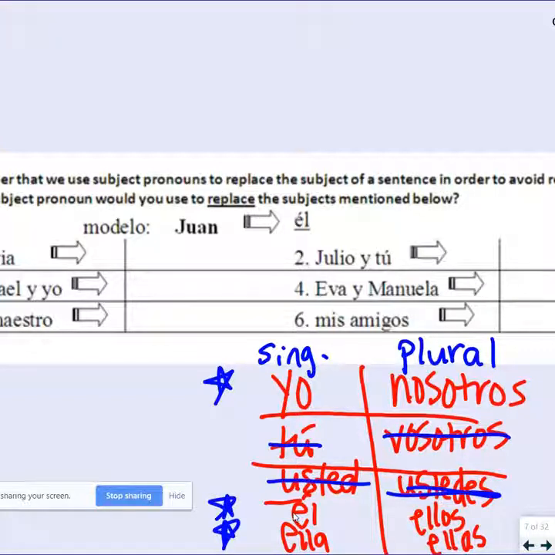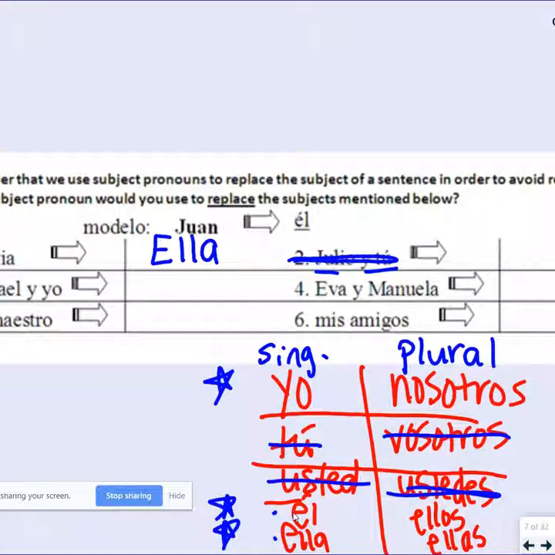So Sylvia rides her bike. Do I ride my bike? Well, I'm not Sylvia, so I can't use yo. Okay. He rides his bike. Well, Sylvia's a girl, so it can't be he. What about she rides her bike? Right. That makes more sense. So replacing Sylvia with one subject pronoun would be ella. Okay. The next one is Julio y tú. I am going to eliminate that one and not do that one right now.